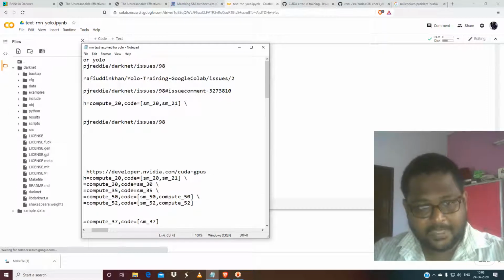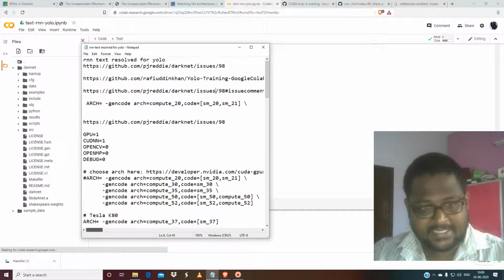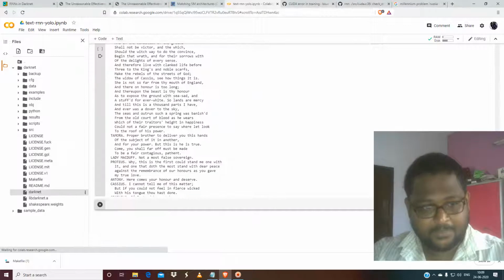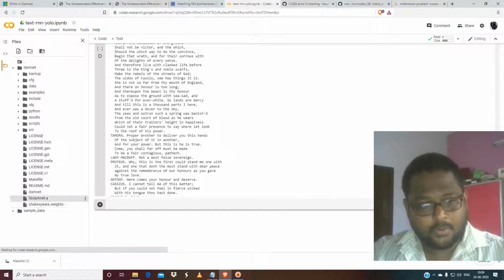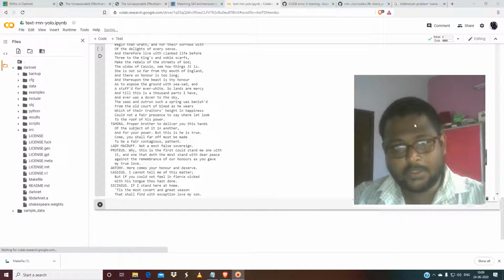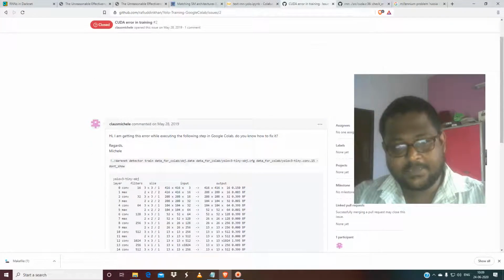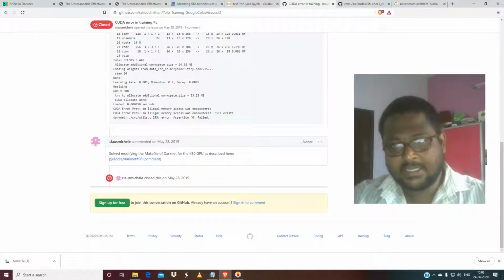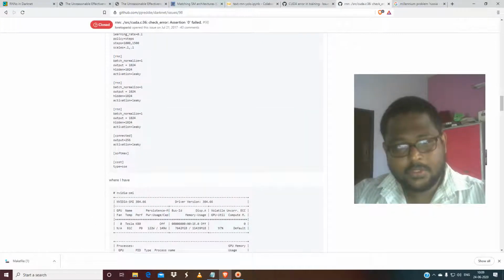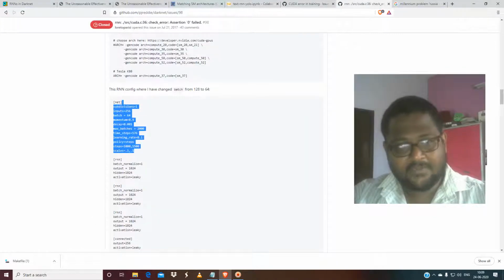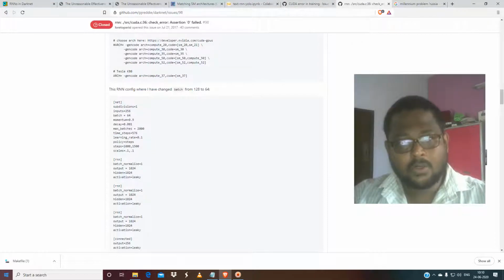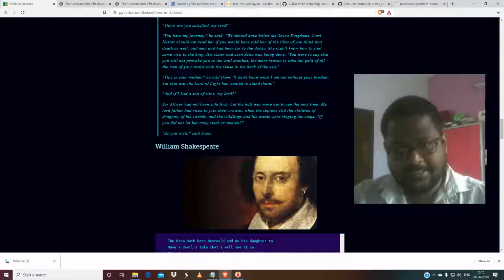The makefile is supposed to have this architecture, SM37, which is the K80's architecture, and we have also done it. After that, you have to go for the custom deduction. I'm telling you that this was done through a very long struggle. It was not that easy to do. In here these guys have given the correct configuration file, so now you also have to change the configuration files and everything.